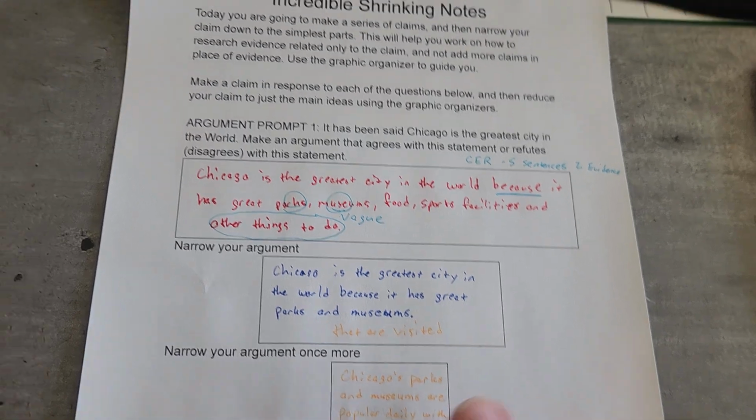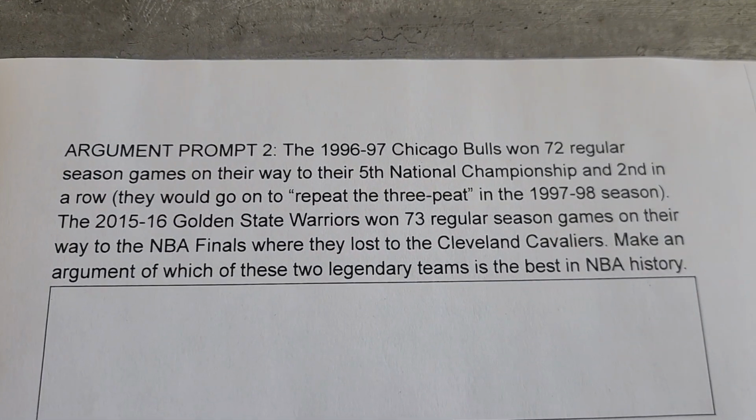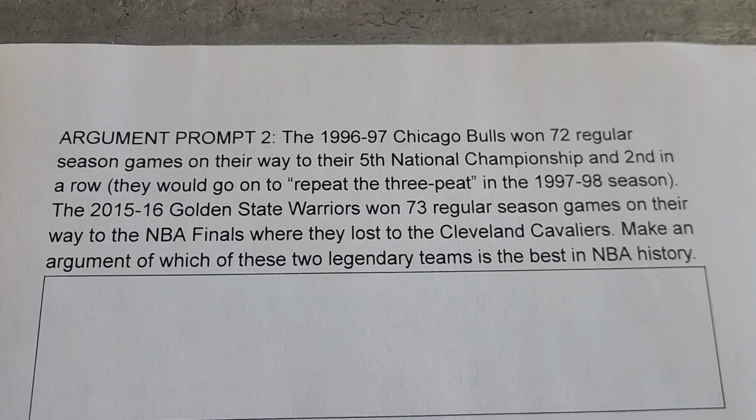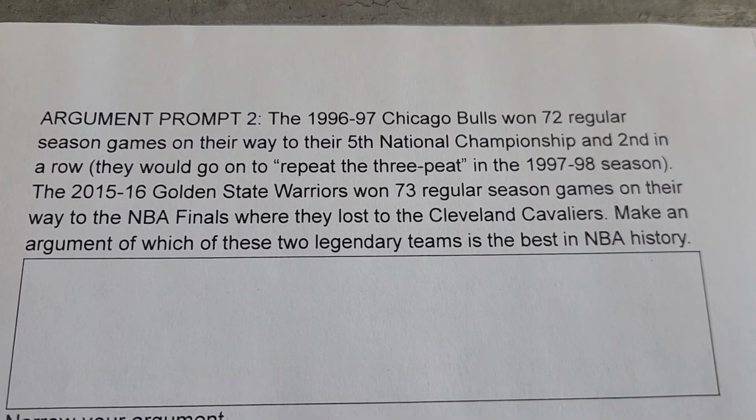You should write that down, and then on the back, you're going to be taking a look at it on your own, trying to compare the 96-97 Bulls and the 2015-16 Golden State Warriors, trying to decide who's actually going to be the best team based on their records there.